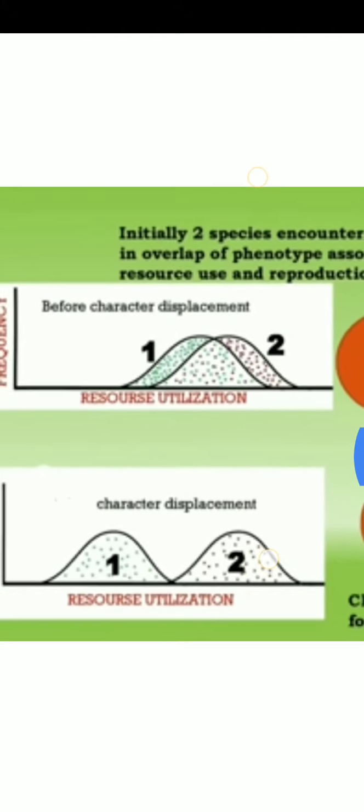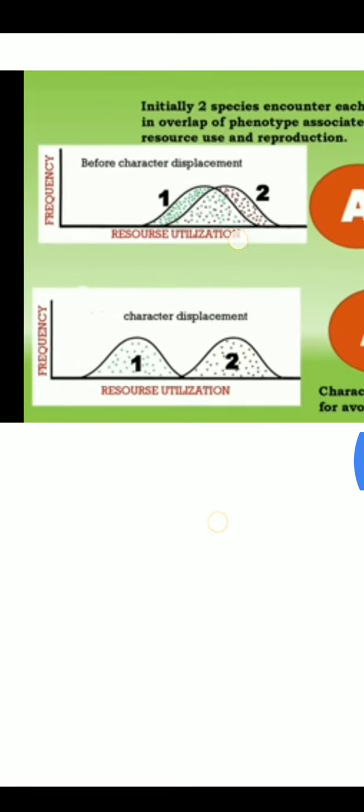Now, in the first chart, what we see is that if two related species A and B are in the same niche, their overlapping area will be high, and in this overlapping area the competition will remain very high. That will cause the extinction of one species, or they can change their character. In the second figure, you can see two related species A and B. Now they have done character displacement, meaning they have changed their feeding habit. Now their competition will be negligible, almost zero.